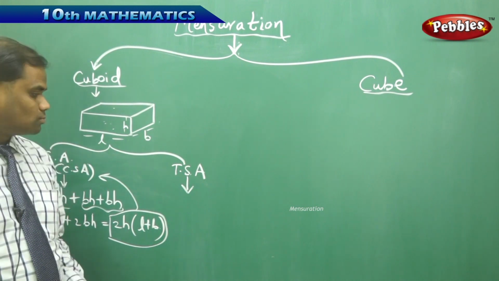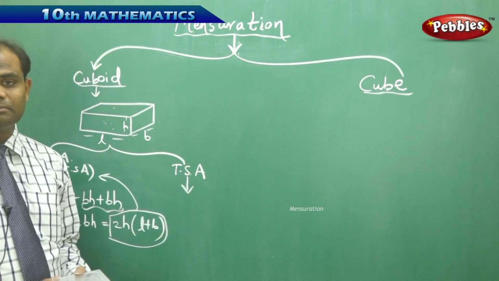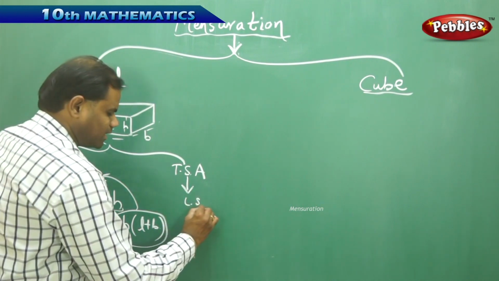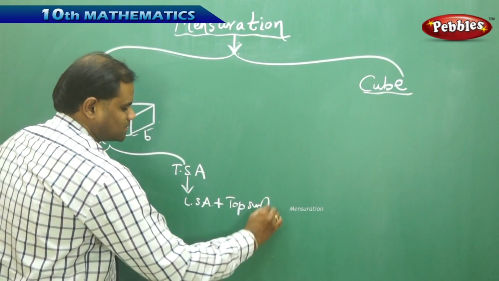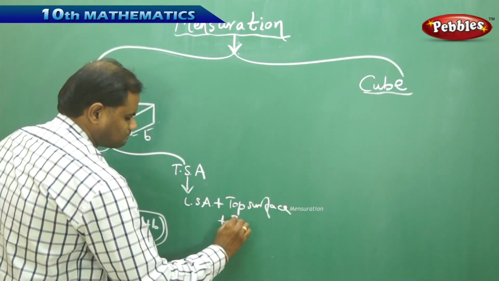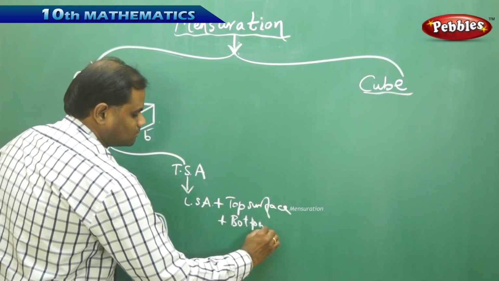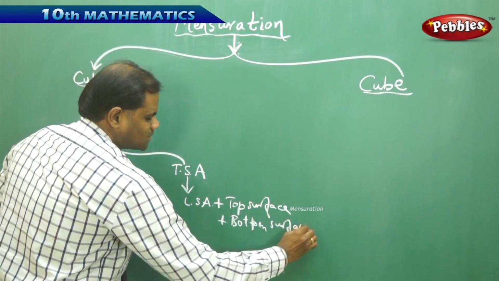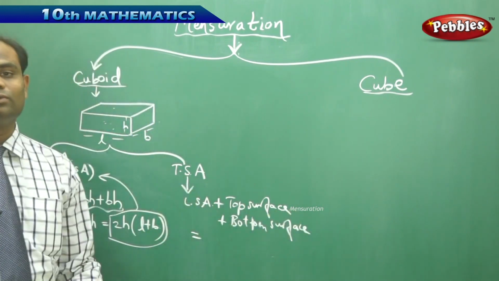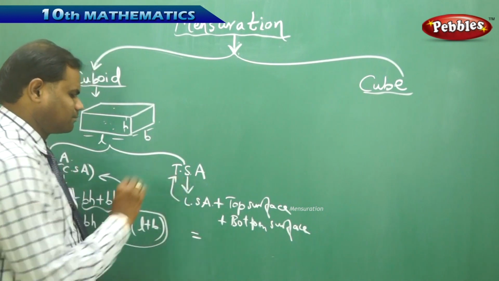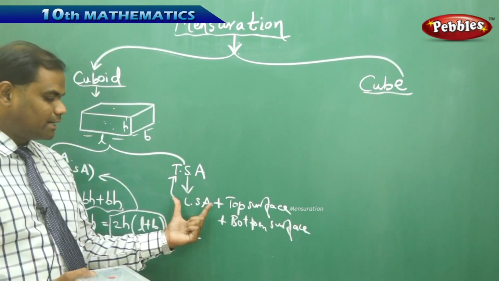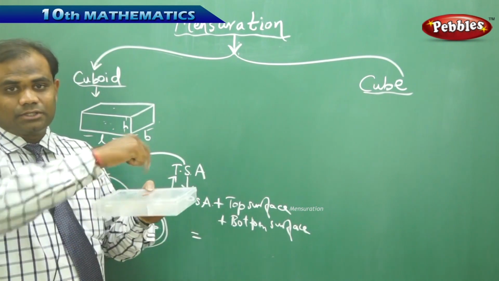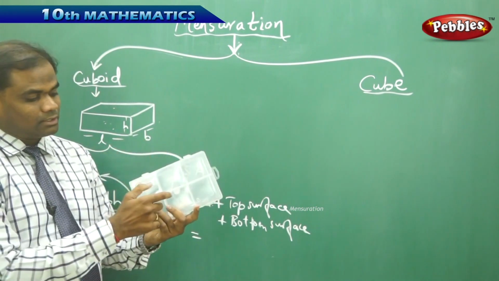The lateral surface area of a cuboid is 2H into L plus B. Now, the total surface area is nothing but the lateral surface area plus the top surface plus the bottom surface.